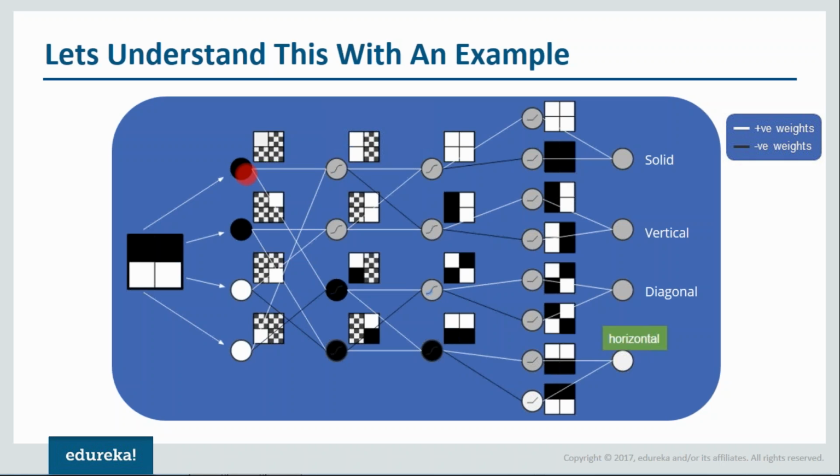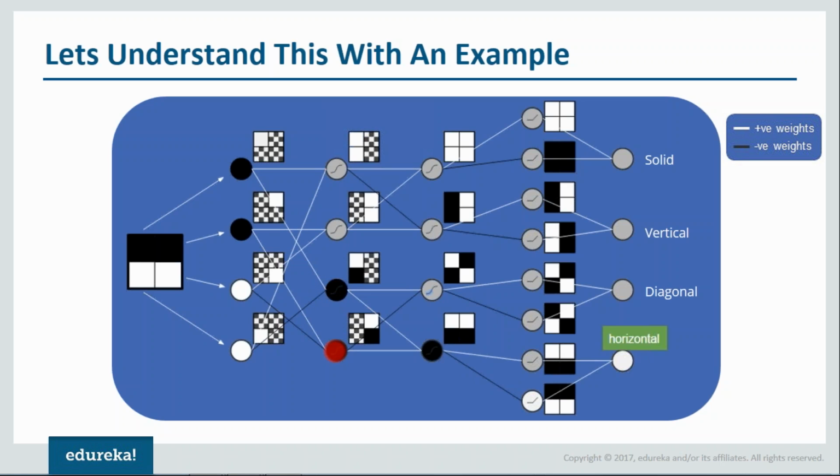Now what happens, when you see the next hidden layer, it will be provided with the input from this particular layer. So this will provide an input with positive weight to this particular node, and the second input will come from this particular node. Since both of them are positive, we'll get this kind of a node. Similarly, this node as well. Now when I talk about these two nodes, the first node over here is getting input from this node as well as from this node. Over here we have a negative weight. Because of that, the value will be negative, and we have represented that with black color.